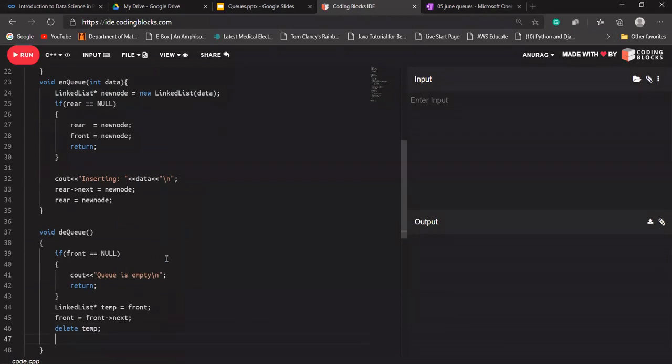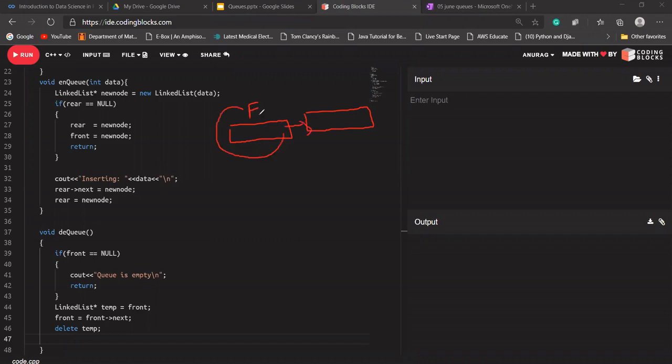What I'm doing here, let's say one node and two node is there, and front is currently pointing to this node. So what I'm saying, front is equal to front's next. So its next is now this node. I'm saying in the temp store the address of this node.